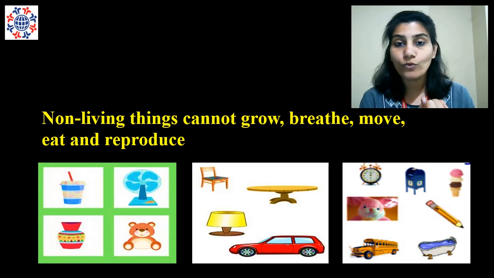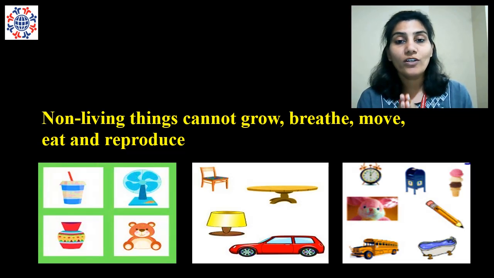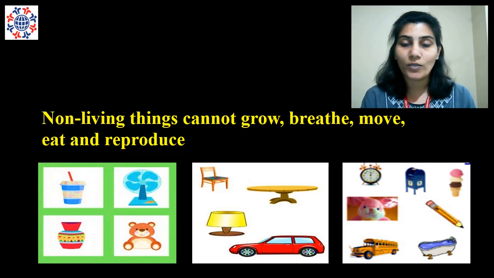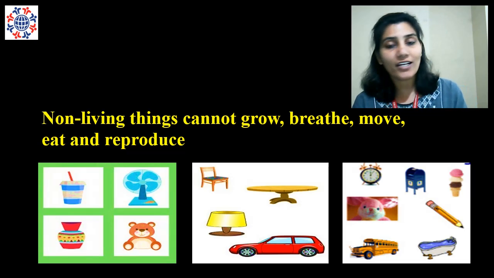They cannot move, eat, breathe, or grow. Have you seen a table or a chair growing? No. Do your toys grow day by day? No. So, these are the main characteristics of non-living things. I hope you all have understood the difference between living things and non-living things.